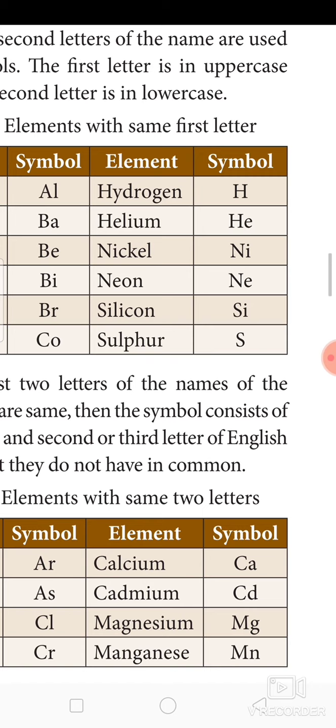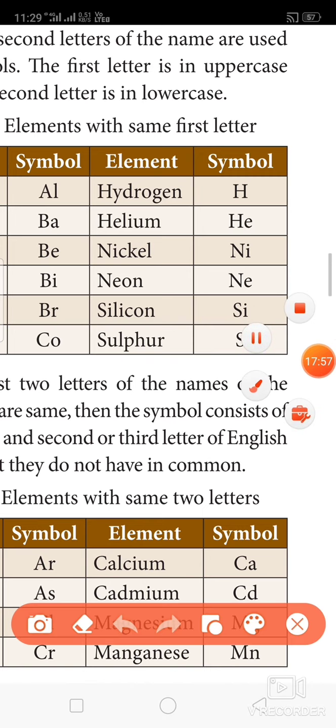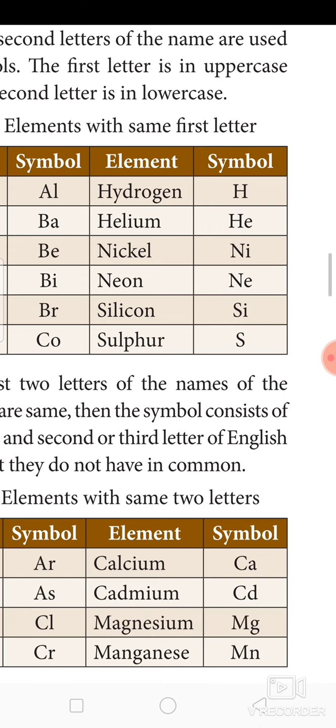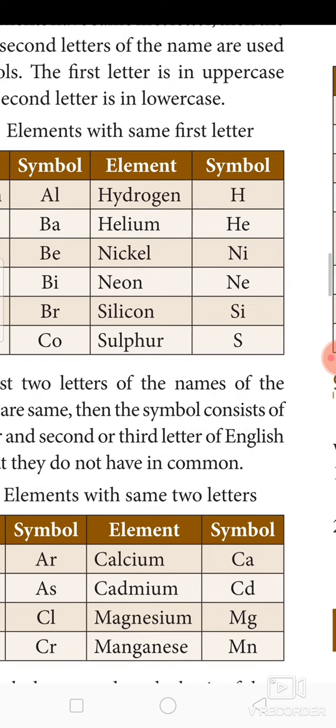See this example, hydrogen and helium. Hydrogen starts with H and helium also starts with H. So to avoid confusion, for helium they represent the second letter as a small e. Nickel, neon, Ni, Ne. Silicon, sulfur, Si. Okay. So these are all the representations for elements having similar starting letters.